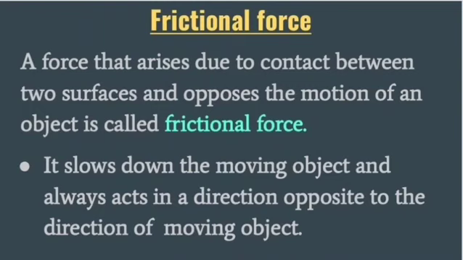I repeat, it slows down the moving object and always acts in a direction opposite to the direction of the moving object. For example, if our object moves in the right direction, then the frictional force always acts opposite to the direction of motion, means acts along the left direction. And if our object moves towards the left direction, then the frictional force acts towards the right direction.